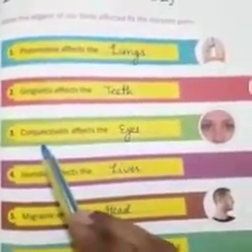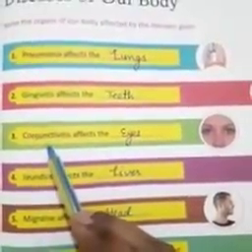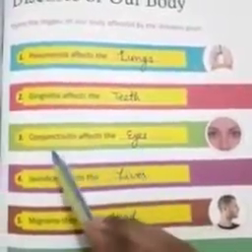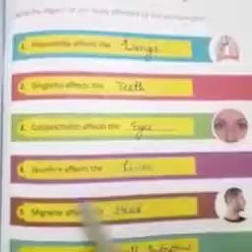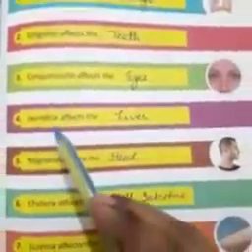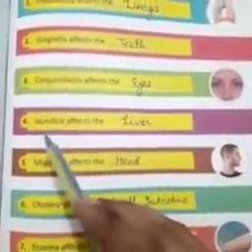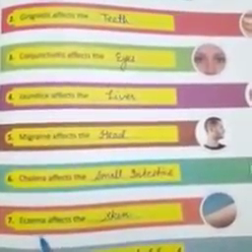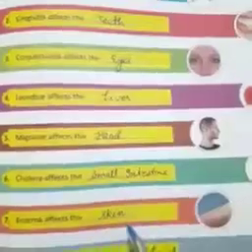Number 3, conjunctivitis affects the eyes. Number 4, jaundice affects the liver. Number 5, migraine affects the head. Number 6, cholera affects the small intestine. Number 7, eczema affects the skin.